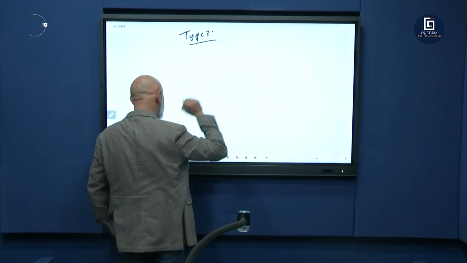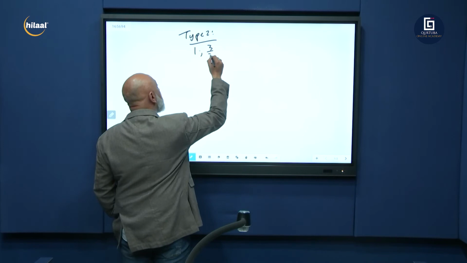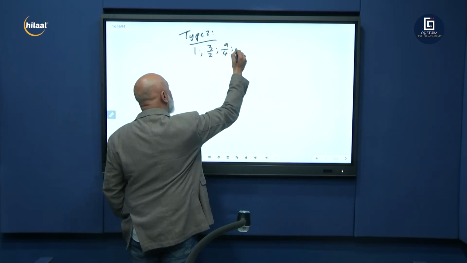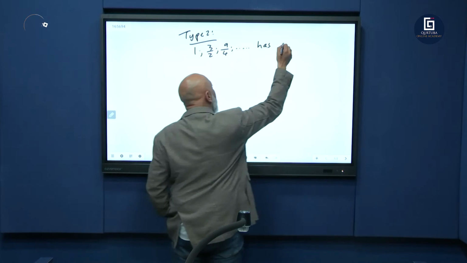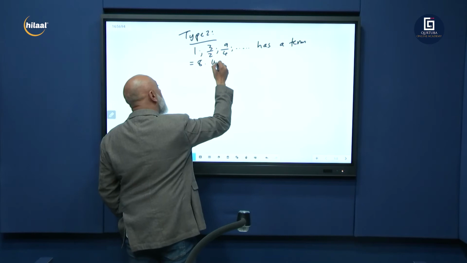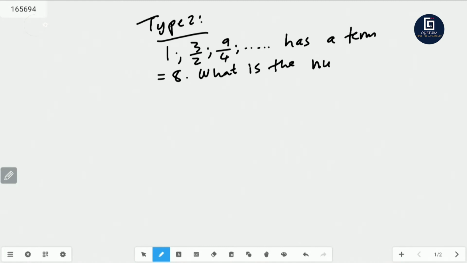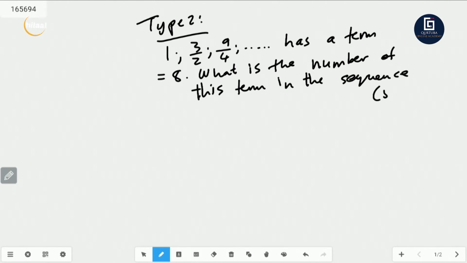Type 2, let's work out something. I tell you 1, 3 over 2, 9 over 4, and so on, has a term equal to 8. What is the number of this term in the sequence? This question in your exam is worth 5 marks. This is grade 12 only.